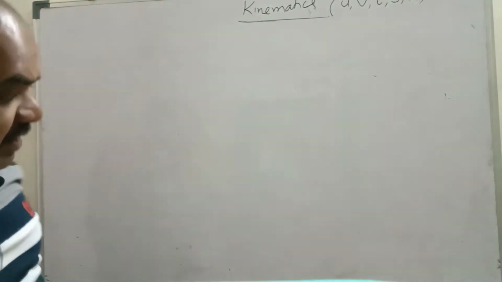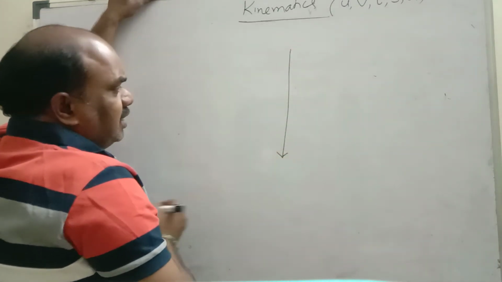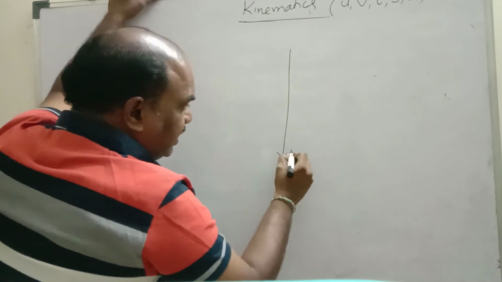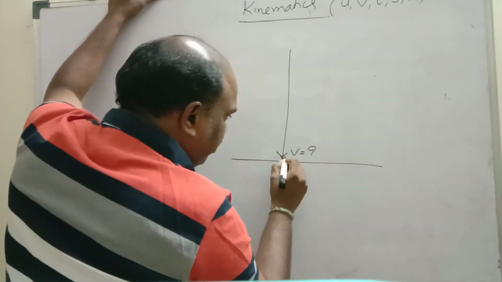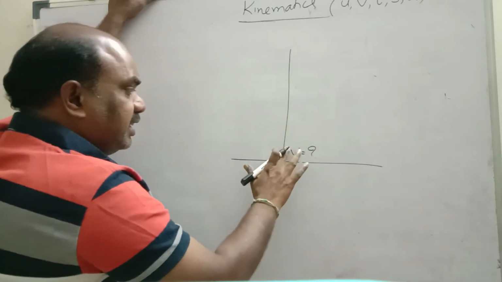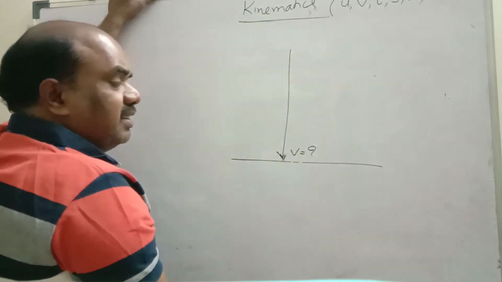Now, one more thing we will see. Suppose I dropped a stone from the 5th floor or 6th floor. What is the velocity of the stone just before reaching the ground? Velocity increases. While coming down, due to the gravity of the earth, its velocity increases.